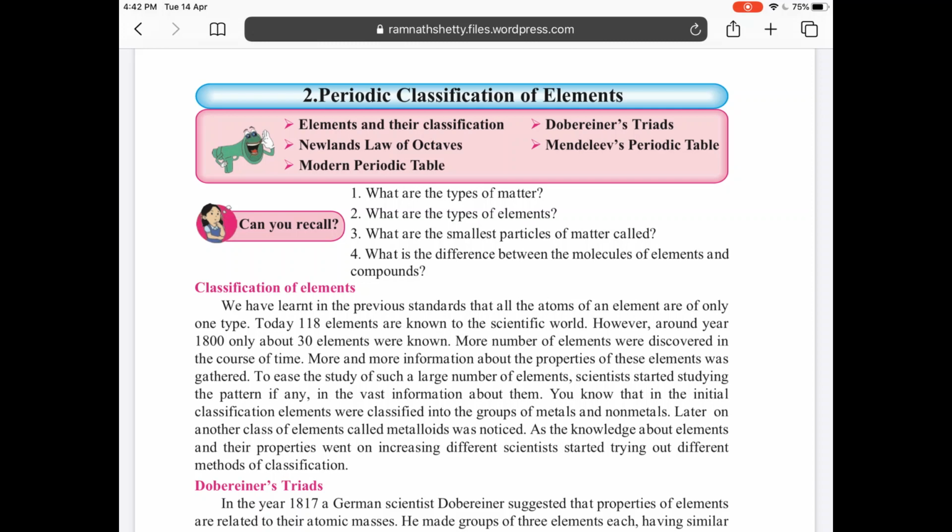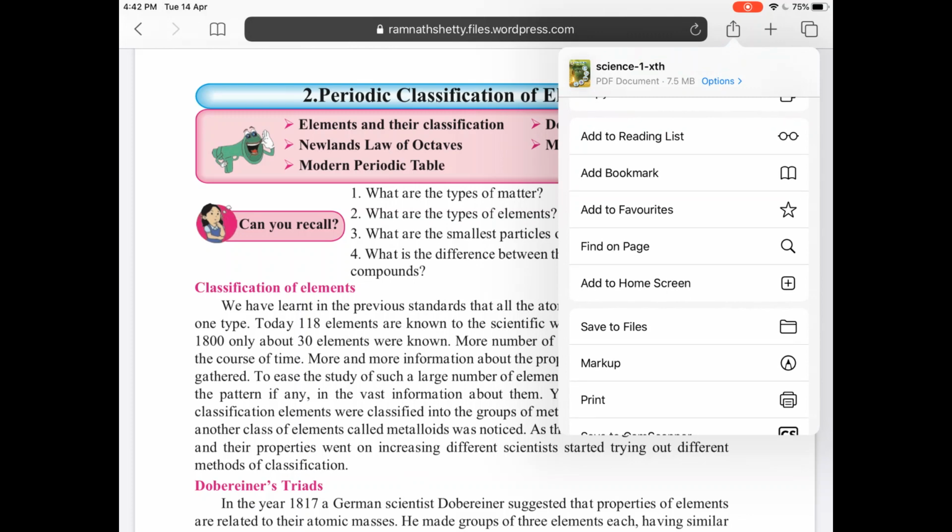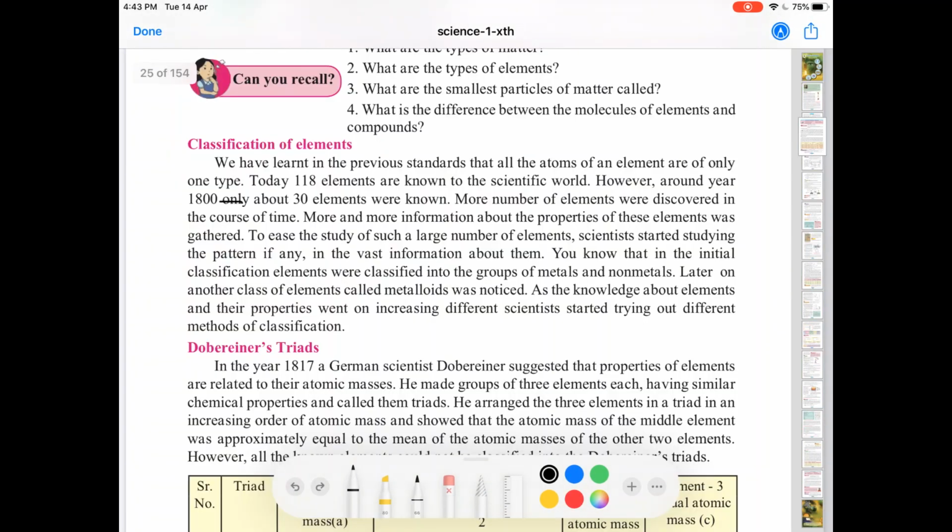No. If you look into the year 1800, only 30 elements were known, and these 30 elements were the simplest elements which were discovered at that time, and many scientists tried to classify these elements. And we study some important classifications because these were the first classifications which were done. Today we have around 118 elements which are classified in the modern periodic table.